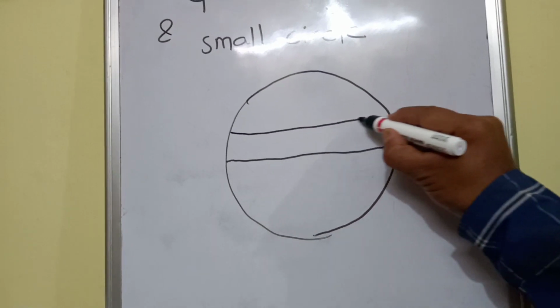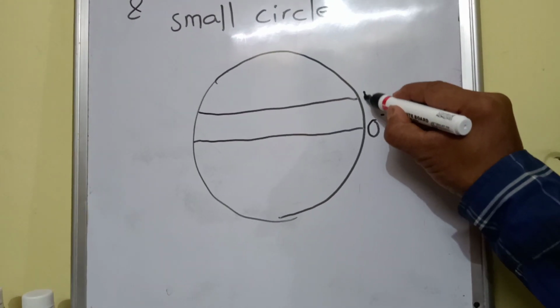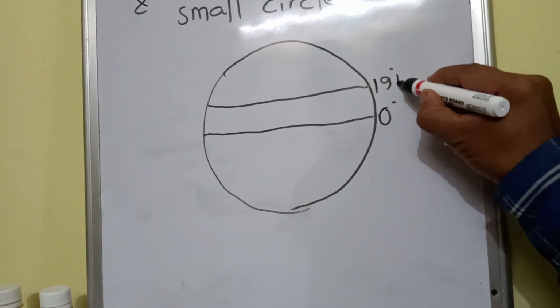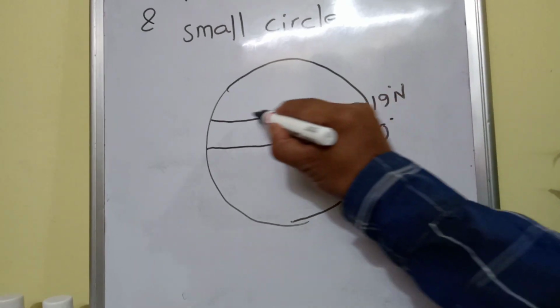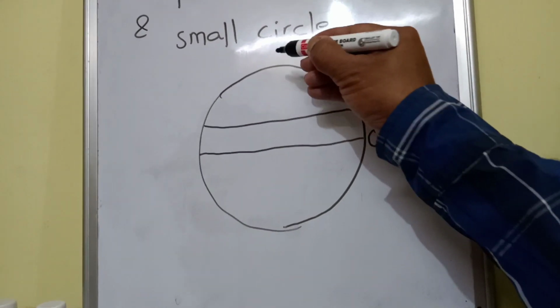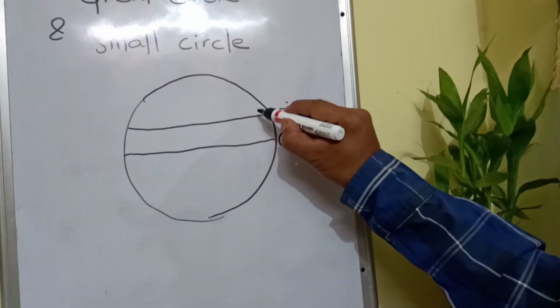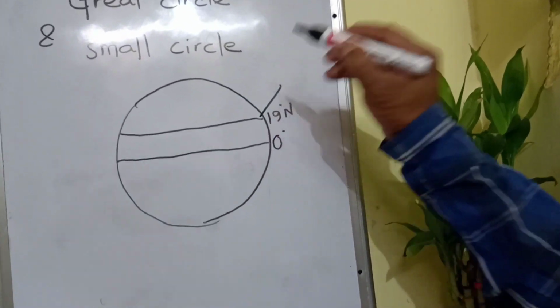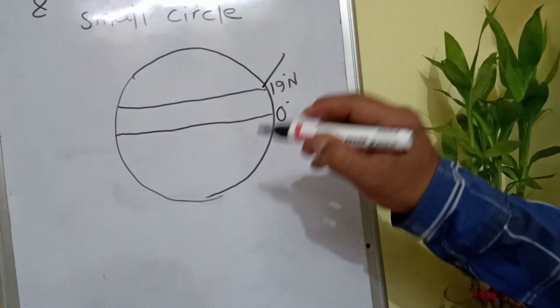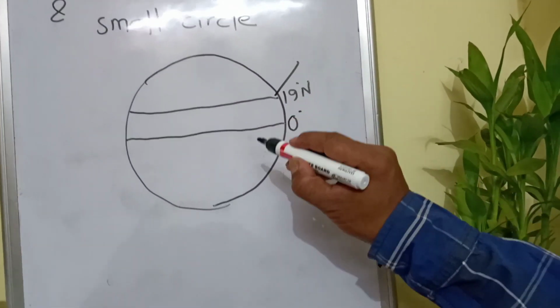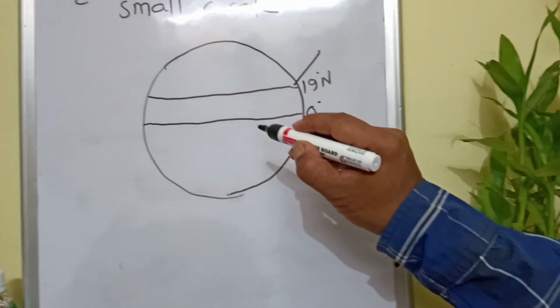Whereas, you see, your Brahmapur latitude is 19 degree north. This circle or this latitude does not divide the earth into two equal halves. As such, 19 degree north is said to be a small circle. Clear? So the only one latitude, equator, is a great circle.